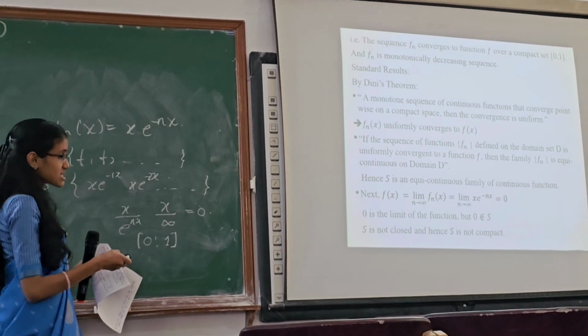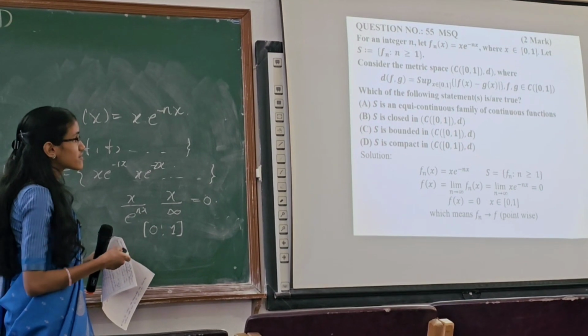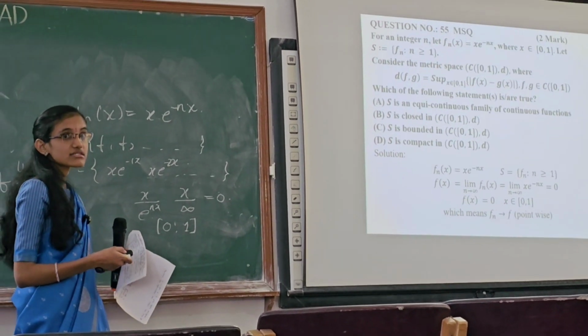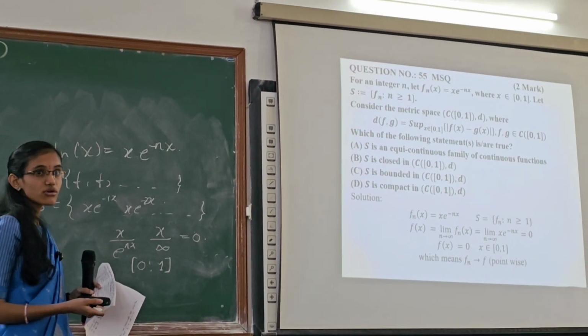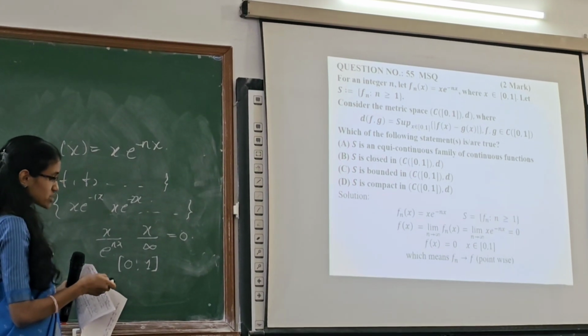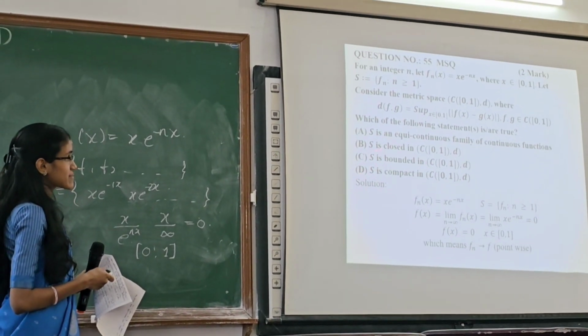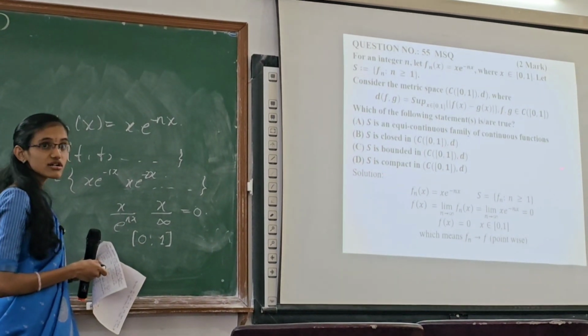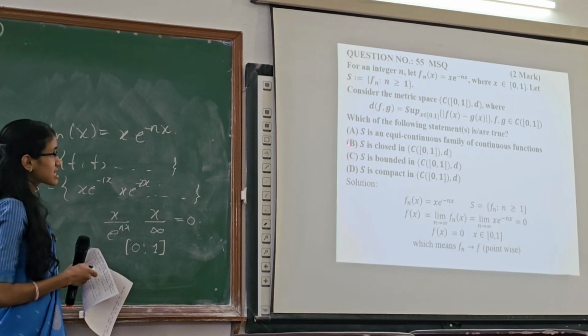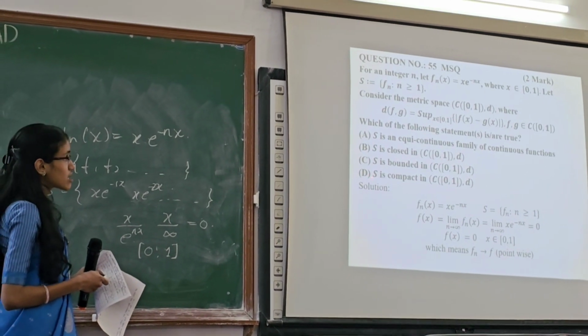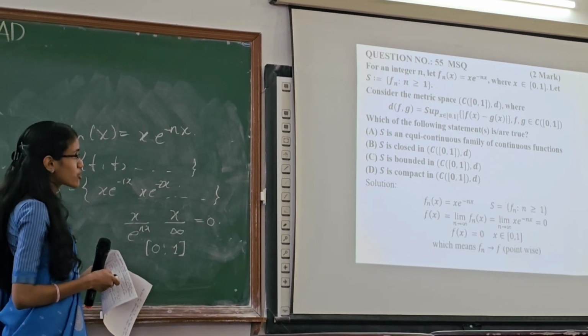By this, if S is not closed, we know the definition of a compact set: closed plus bounded is equal to compact. So we can eliminate options B and D directly because S is not closed, so S is not a compact set. Here option A is correct, B is wrong, D is also wrong. Now to check for boundedness, whether S is bounded or not.